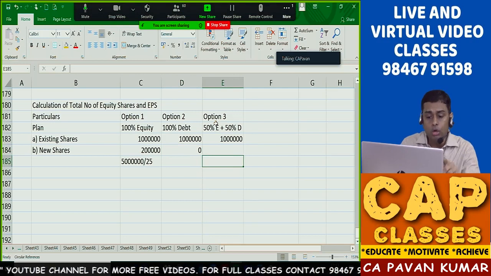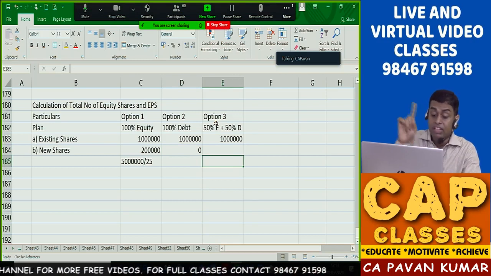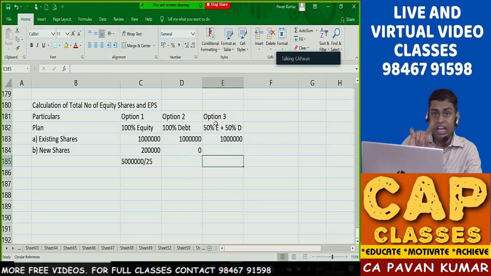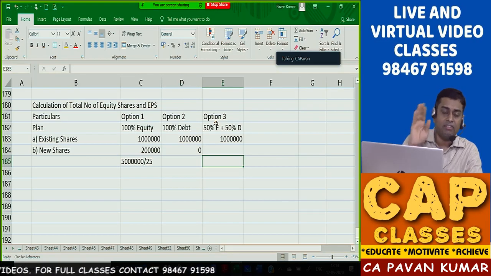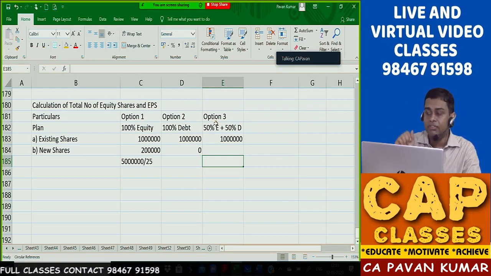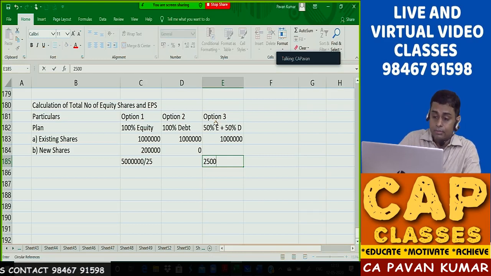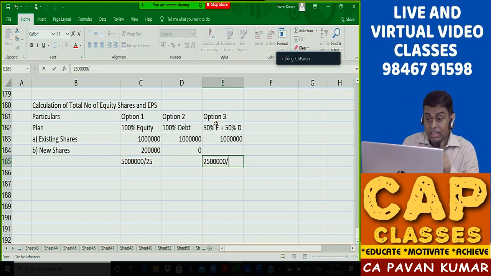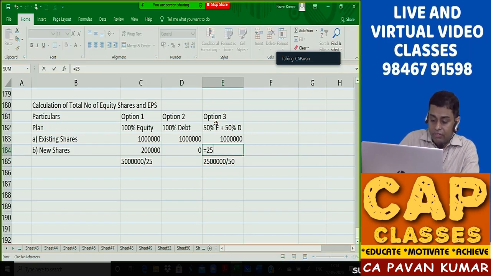Here you want total 50 lakhs. Out of that, 50% is debt, 25 lakhs. The remaining 50%, 25 lakhs, is equity. So you want 25 lakhs divided by face value 10 rupees, and they are giving premium 40, so total 50. So calculate 25 lakhs divided by 50 rupees.